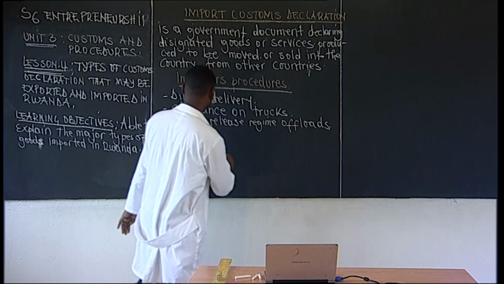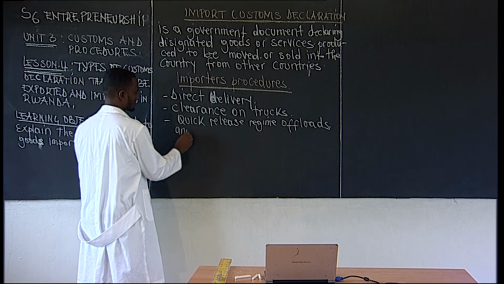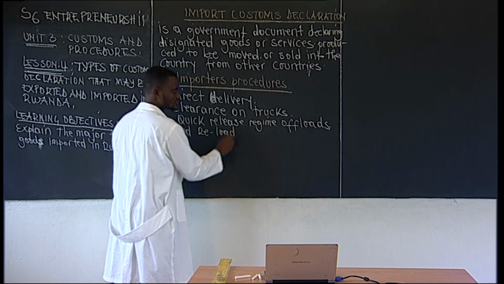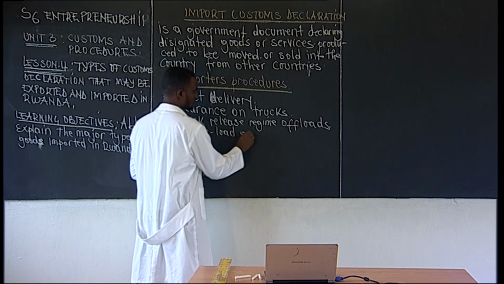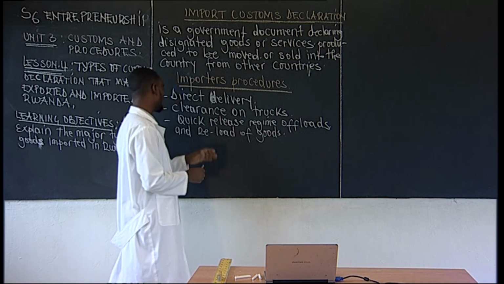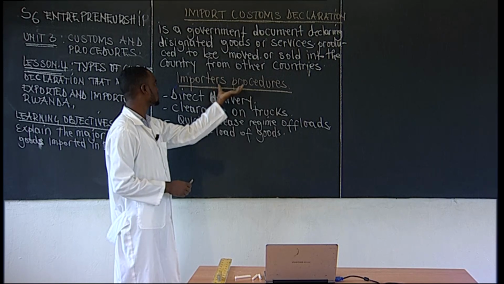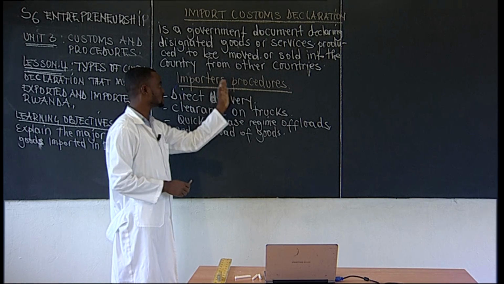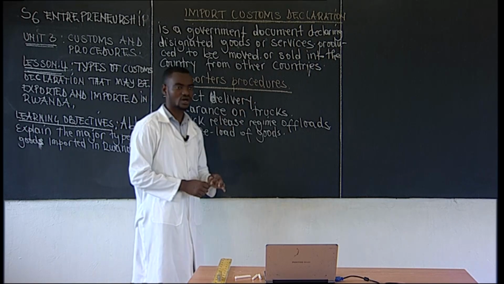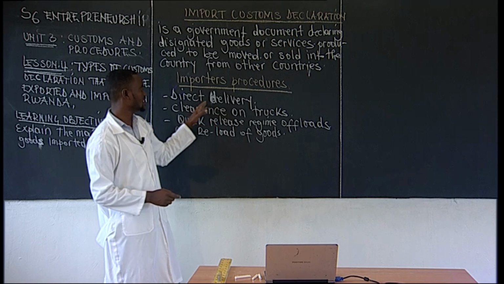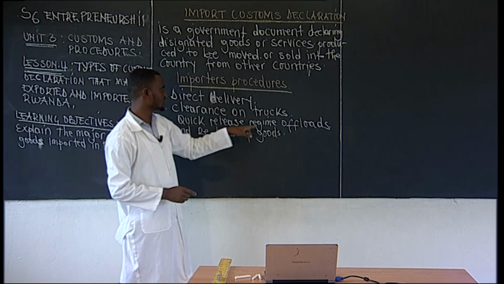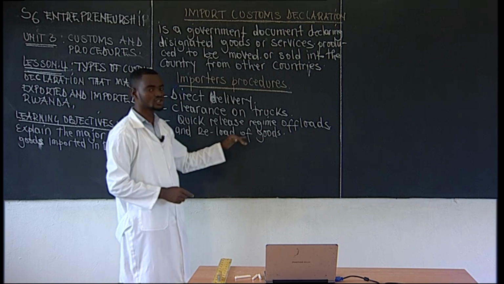Simply, those are the procedures of importation which mainly take place in Rwanda. We should have the direct delivery, the clearance on track, and the quick release regime of off-roads and reload of goods.